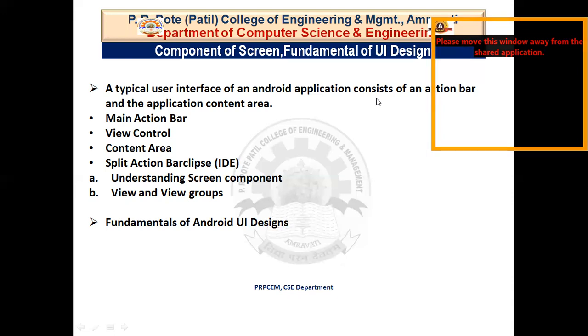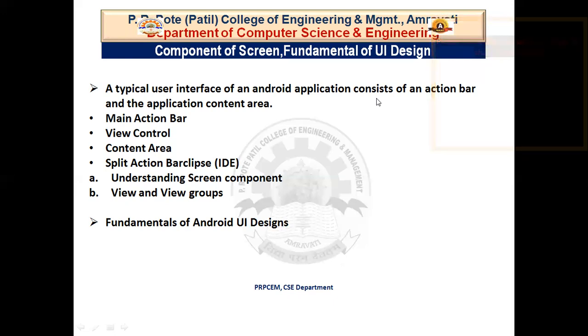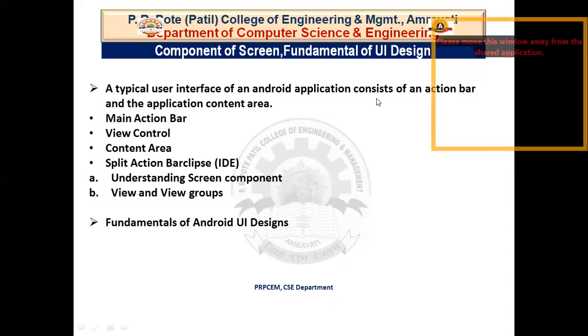Views are the basic user interface class, and view groups are an extension of the view class. Activities represent the window or screen being displayed to the user, and activities are the Android equivalent of a form. So these are the fundamentals of Android UI design.